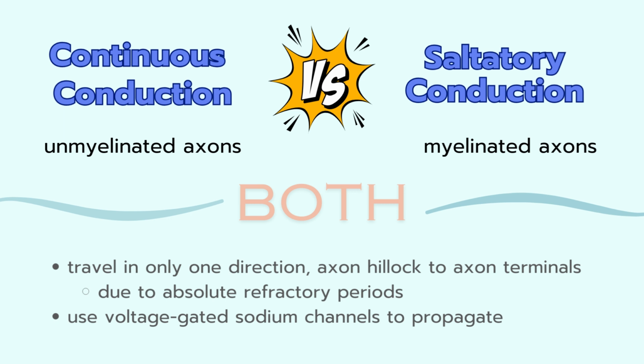Continuous conduction occurs in unmyelinated axons, whereas myelinated axons employ saltatory conduction. Both methods of conduction travel only one direction, from the axon hillock to the axon terminals. This is due to absolute refractory periods of the previous area preventing another action potential. Also, both methods use voltage-gated sodium channels to propagate along the axon.